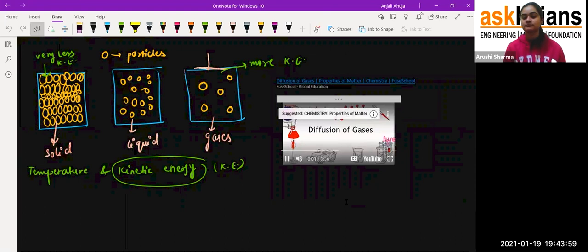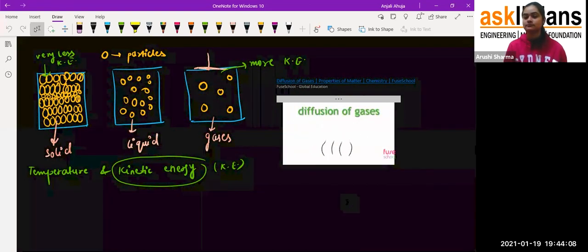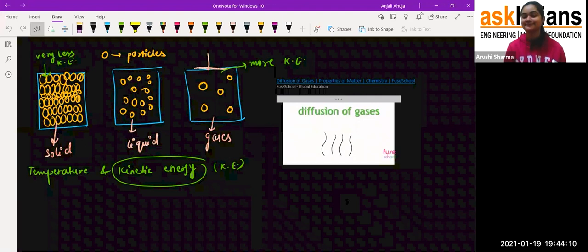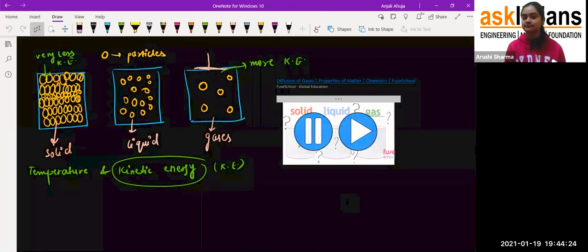In this lesson, we are going to learn about diffusion of gases. This will help you to understand how gases behave and also explain why smells spread. Before we start, you need to recall what solids, liquids and gases are like in terms of their particles. In particular, ask yourself, how are the particles arranged in a gas? Pause the video and restart it when you think you have the answer.